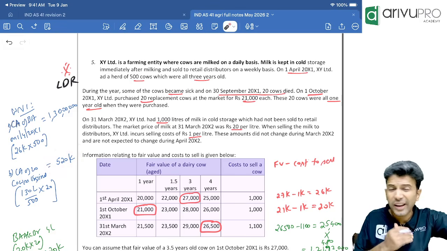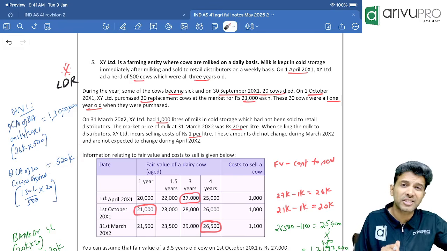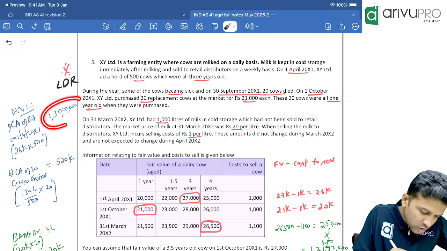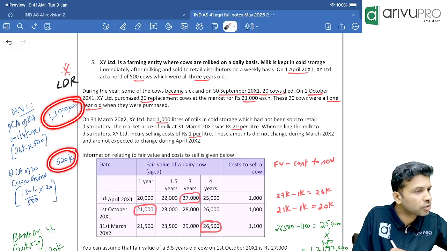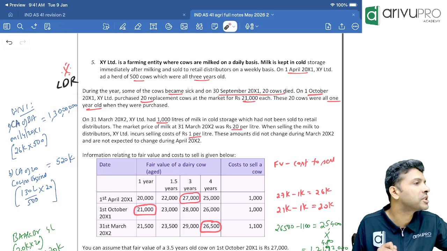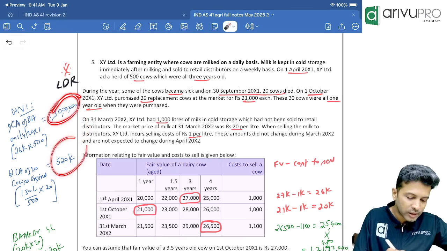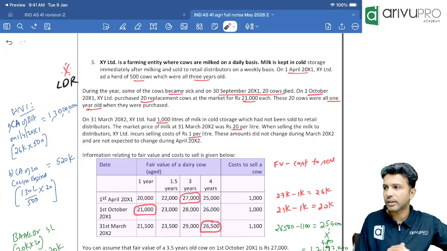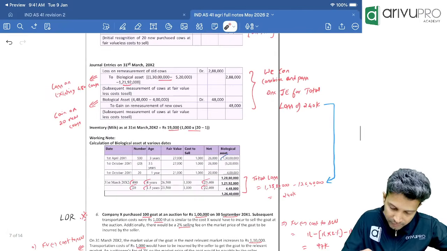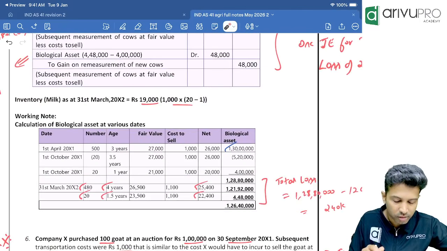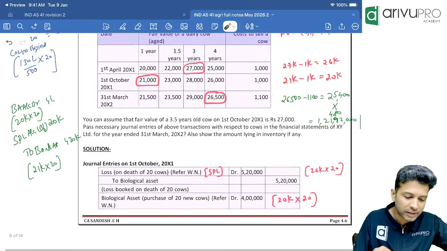520. That means what is the existing carrying amount of our existing cows? It was 1 crore 30 lakh. We reduced 5 lakh 20,000. These two you eliminate. How much is that? 1 crore 30 lakh minus 5 lakh 20,000. I think they've done that. If you do that, you will get some amount. First, maybe we'll do it our way and then check.